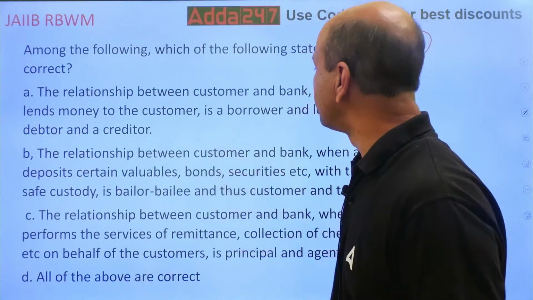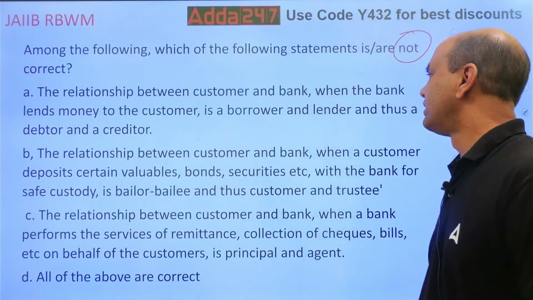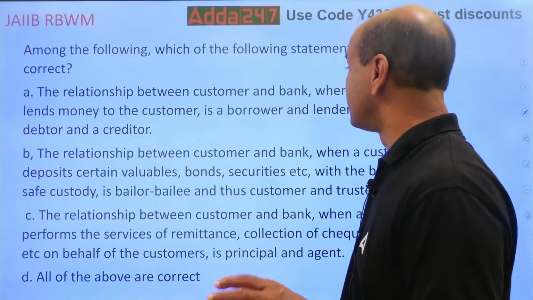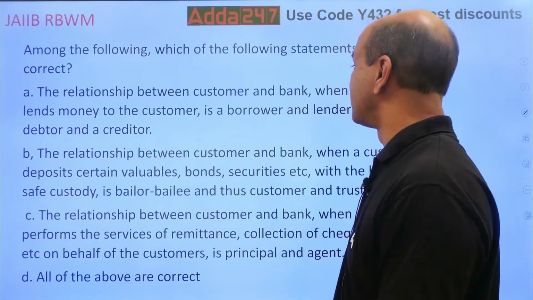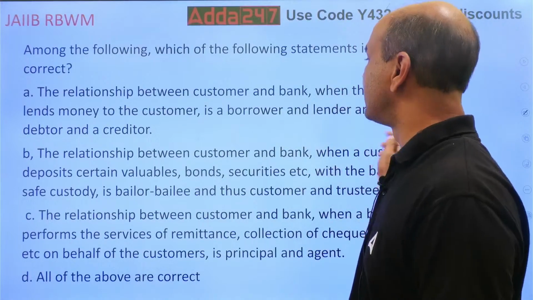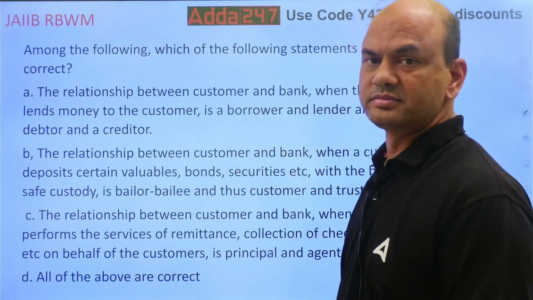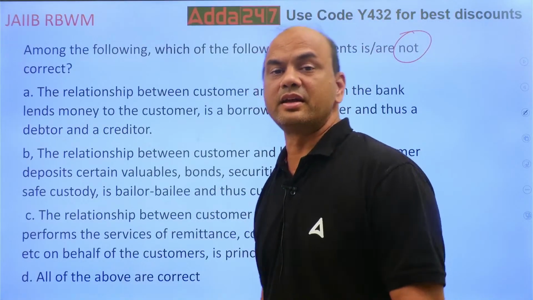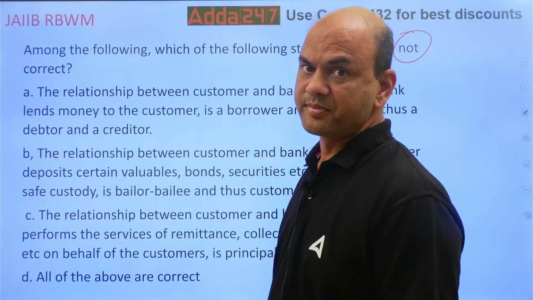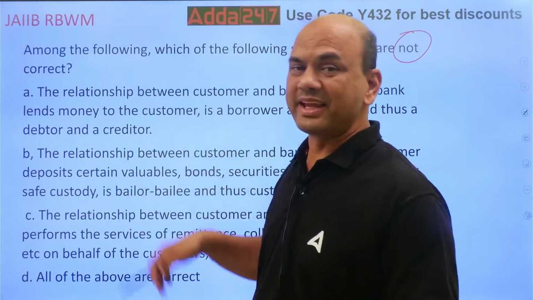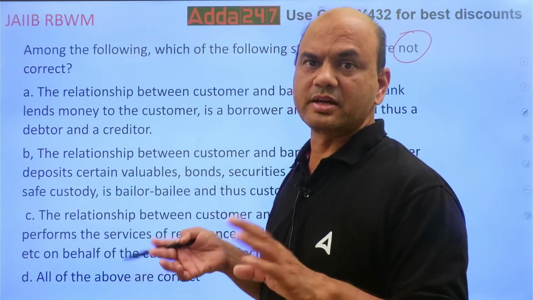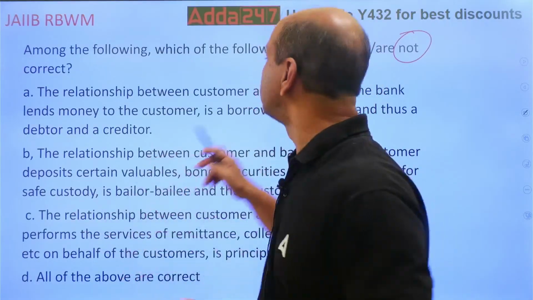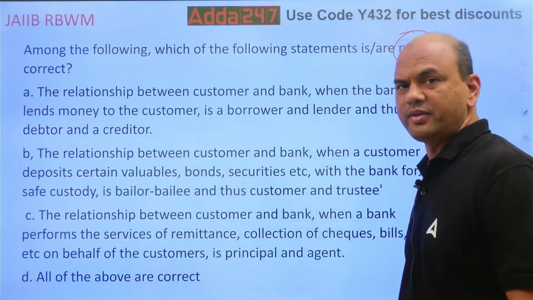The relationship between the customer and the bank when the bank lends money to the customer is that of a borrower and a lender, a debtor and a creditor. So is this relationship about a debtor and a creditor? See here, it's not mentioned that the bank is a creditor or the customer is a creditor. It just said somebody is a debtor, somebody is a creditor. Which one is not correct?